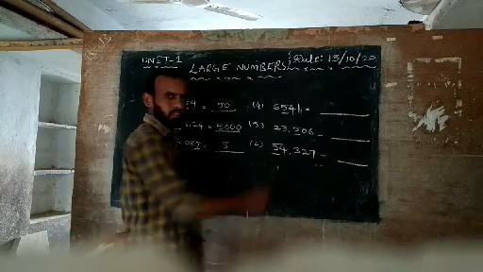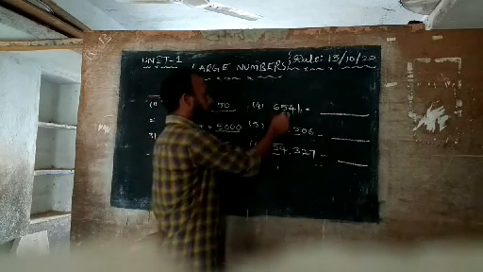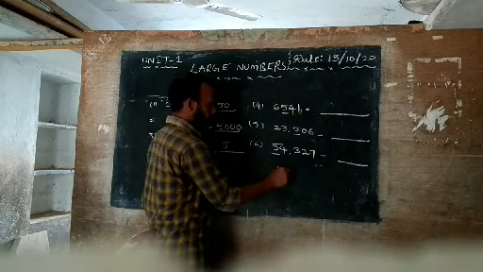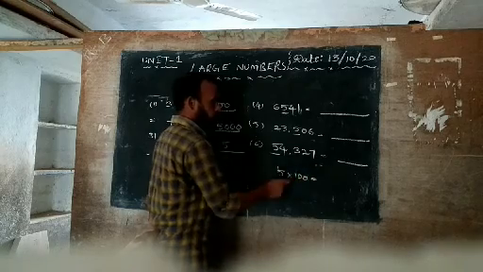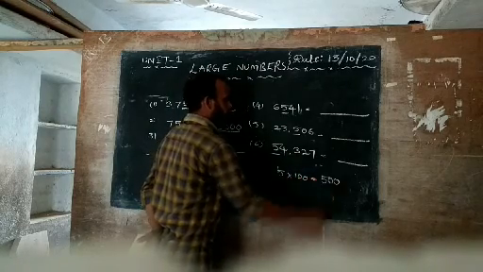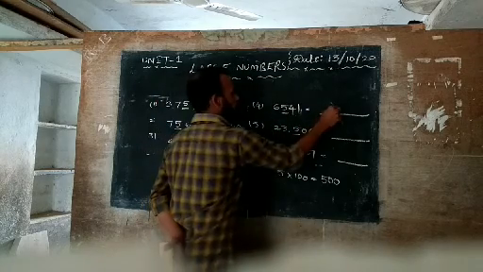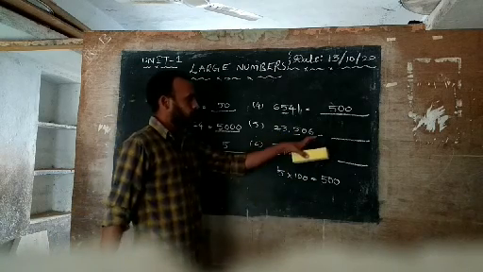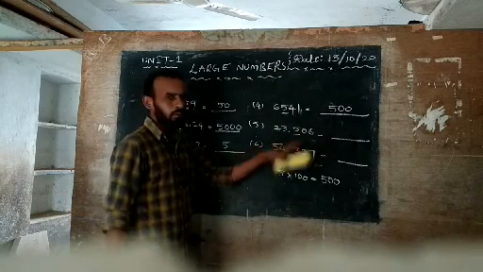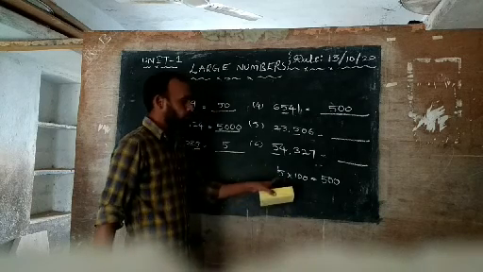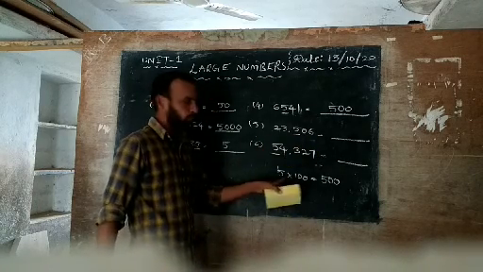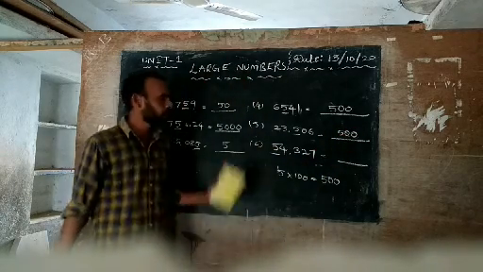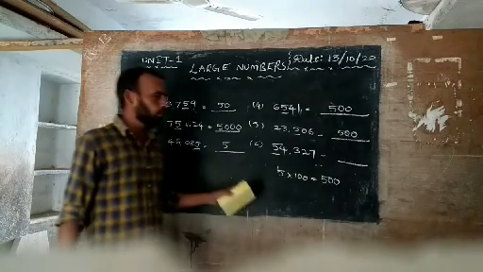Fourth question. In this fourth question, you write the place value of 5. So here 1's, 10's, 100's. Here 5 is in which place? 100th place. So 5 into 100, 500. So what is the place value of this 5? 500. Now you go with the fifth question. In 1's place, 10's place, 100th place, here there is 5. Again same. 5 is in the 100th place. So 5 into 100, 500. Understand? Very easy. You carefully understand and write in your book with pencil.